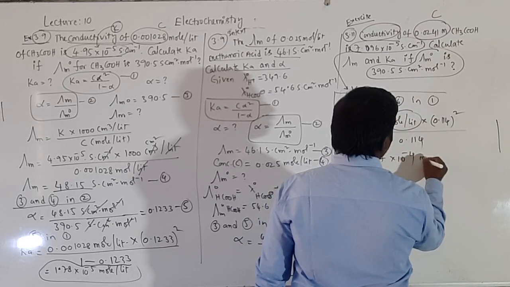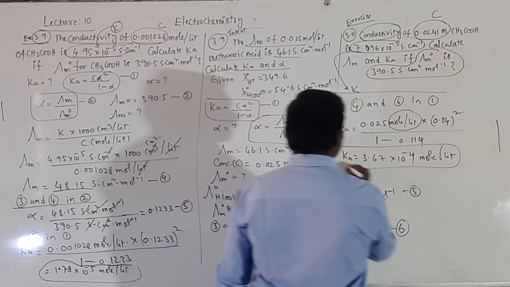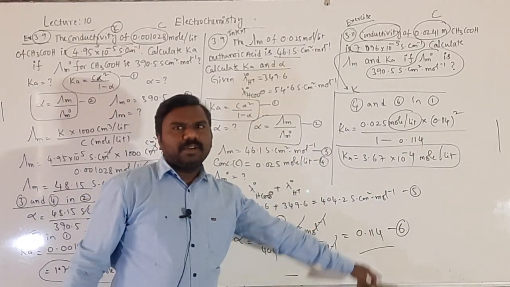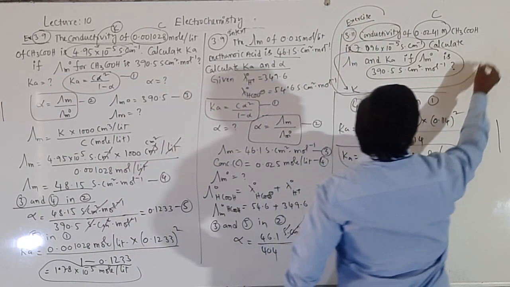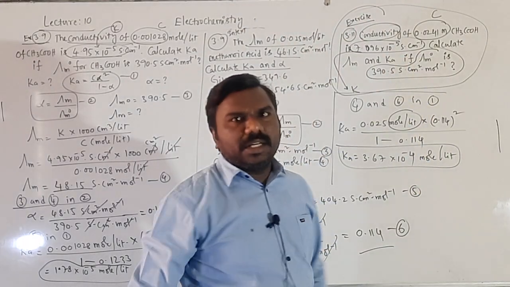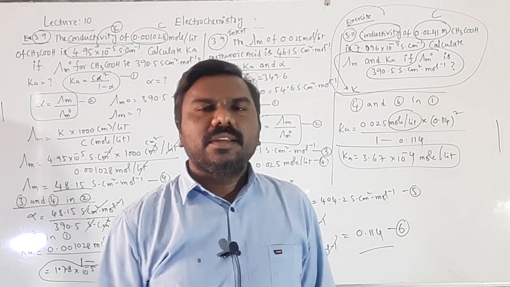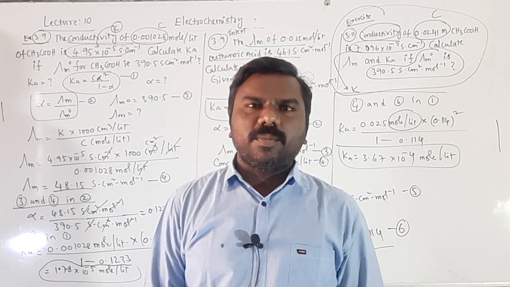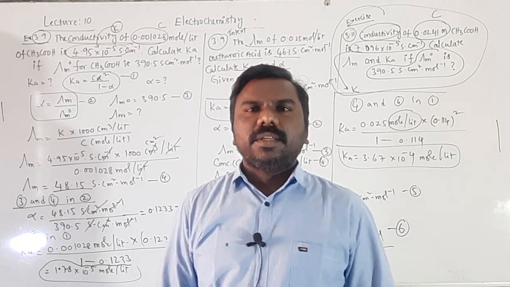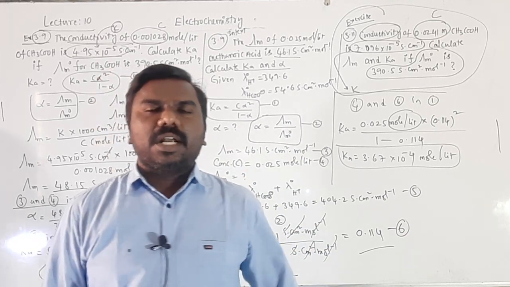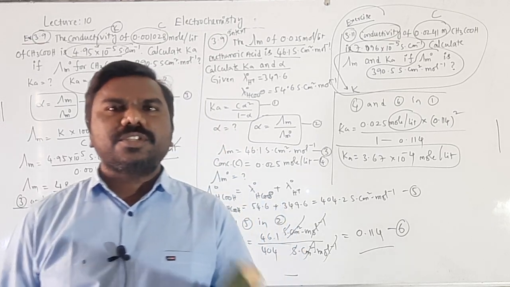Units left are mole per liter. It is the Ka value. They are expecting the Ka value and alpha value for this question. And this 3.11 is given in the exercise. You solve it just like 3.9 in the exemplar questions. These are the problems, students. With this, the conductance and molar conductance topics are completed, and you have to verify and solve the rest of the problems which are given at the end of this chapter.